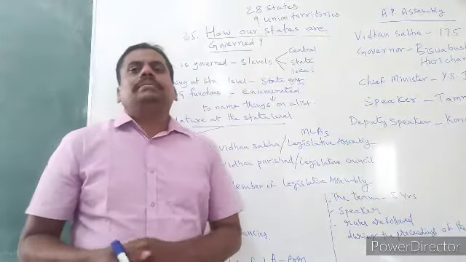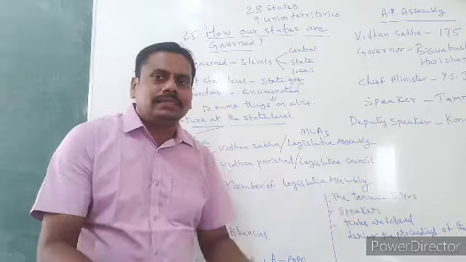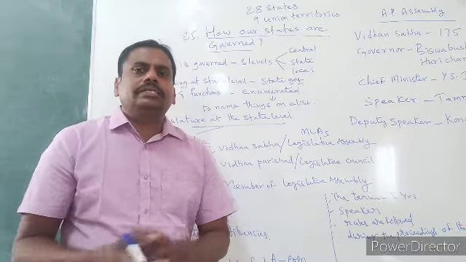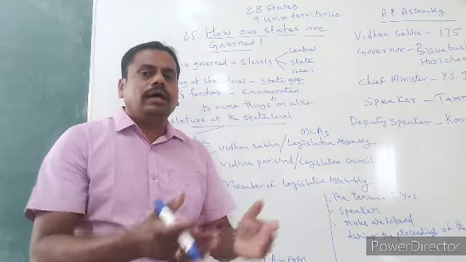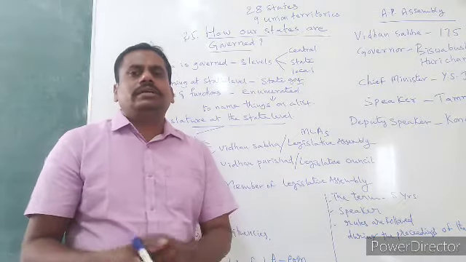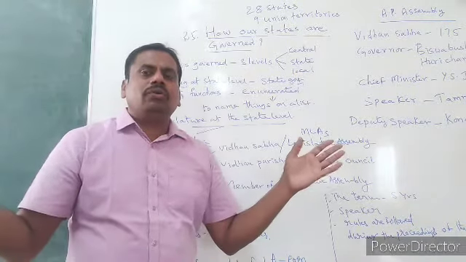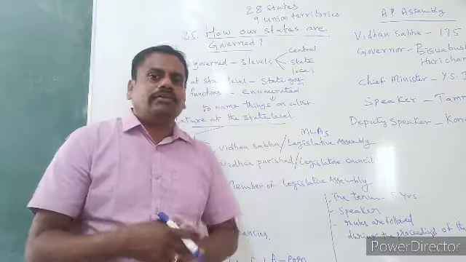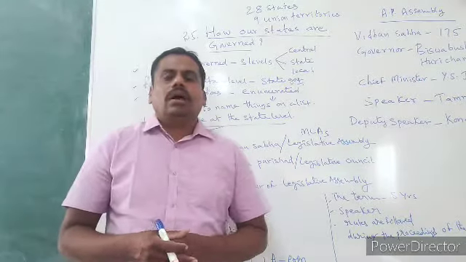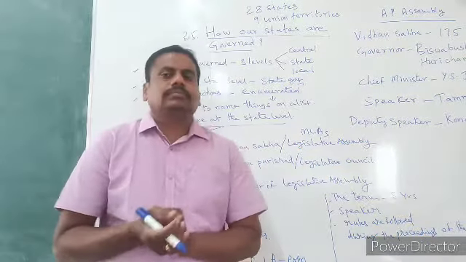And the number of these members differs from state to state. For example, take the Karnataka Legislative Assembly, Tamil Nadu Legislative Assembly, Goa Legislative Assembly, Kerala Legislative Assembly. In every state you don't find the same number, 175. That number differs. How does it differ? It differs based on population.